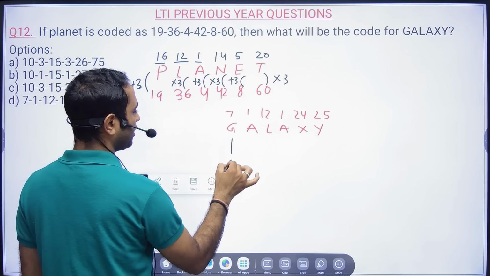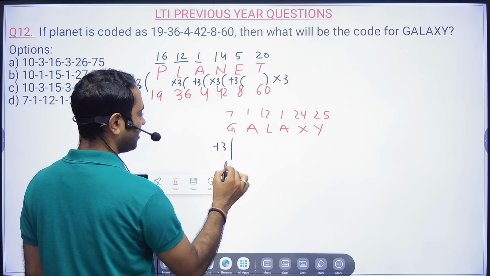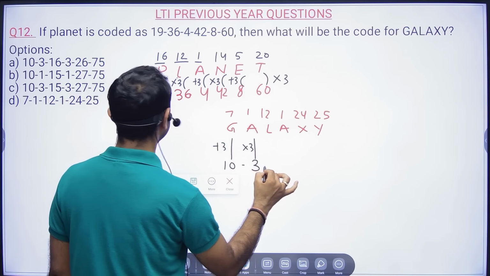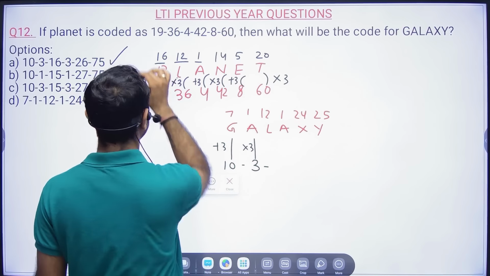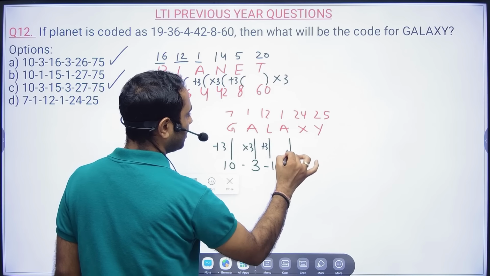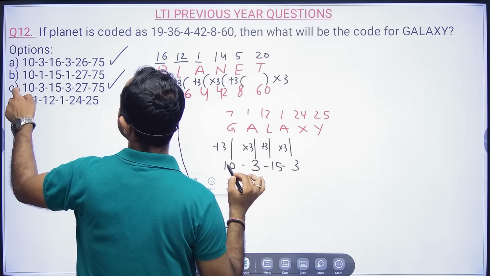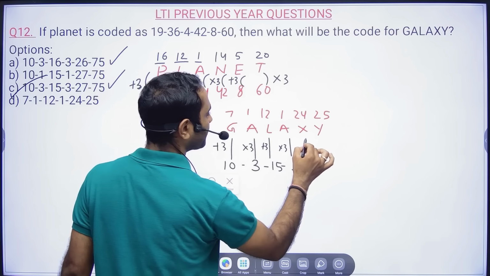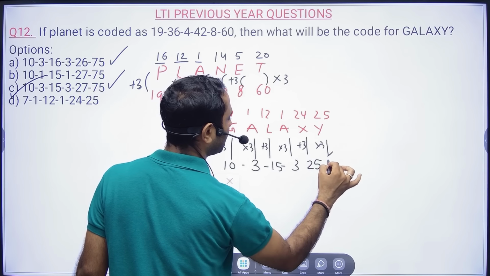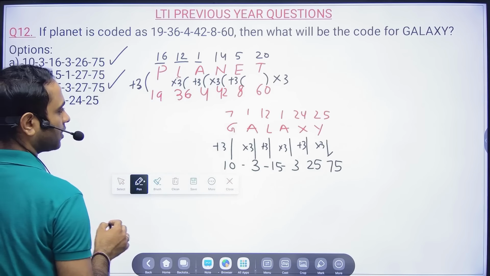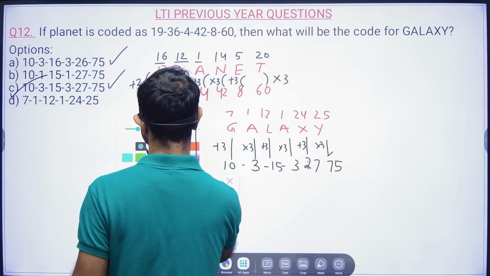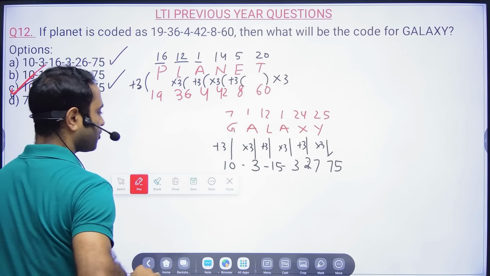Same thing we will do here. So here we will add plus 3, so it is 10. Here it is multiplied by 3. So 10, 3. Then plus 3, 15, and then into 3. So 10, 3, 15, 3. Okay, so option C. Then plus 3, so 25, and then into 3, that means 75. So 24 plus 3, 27. So the answer will become option C for question number 12.